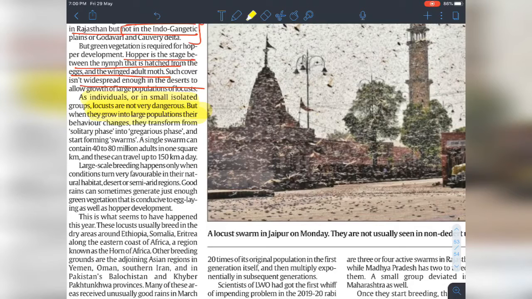When they grow into a large population, they go into a gregarious phase, and this gregarious phase forms swarms. A single swarm can contain 40 to 80 million adults in one square kilometre. If they contain 80 million locusts, imagine how fast they can eat all the grass. Large scale breeding happens only when the conditions turn very favorable.